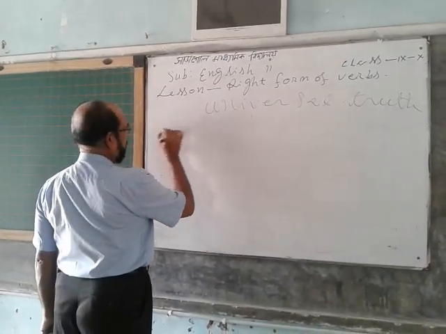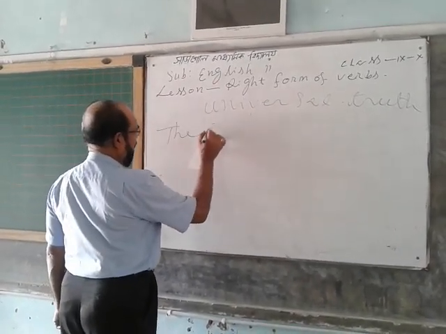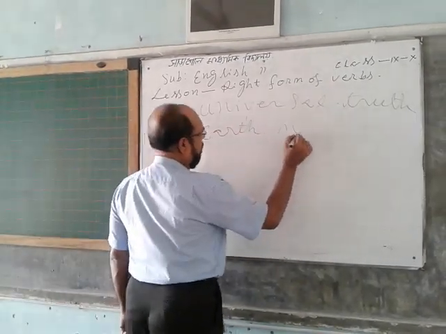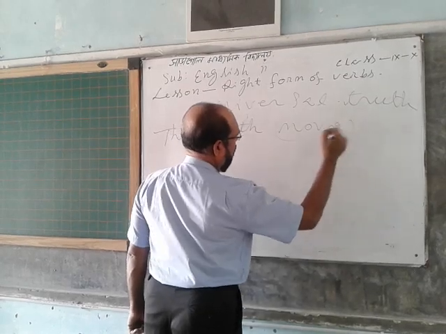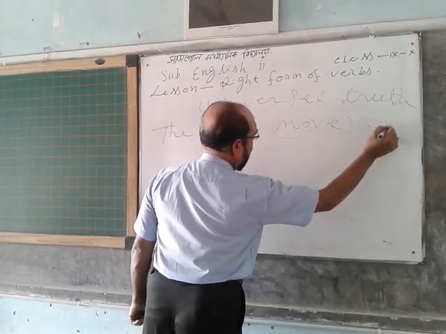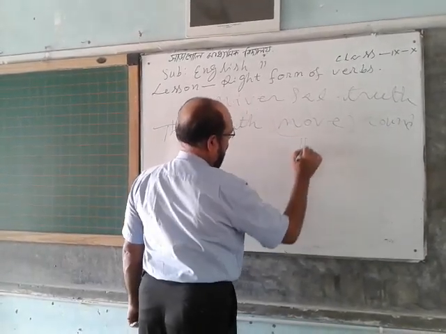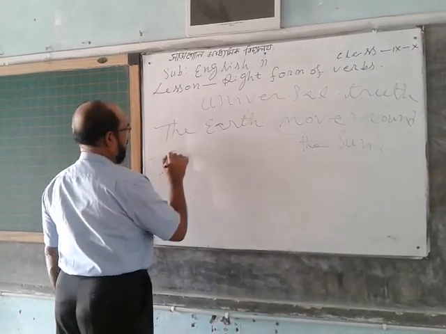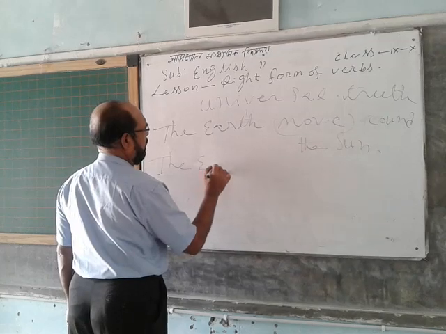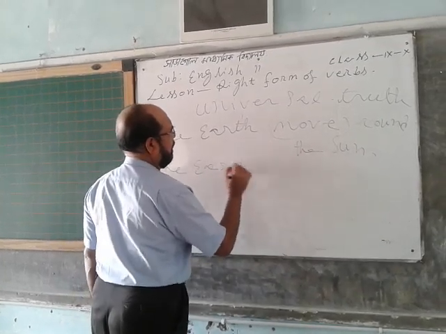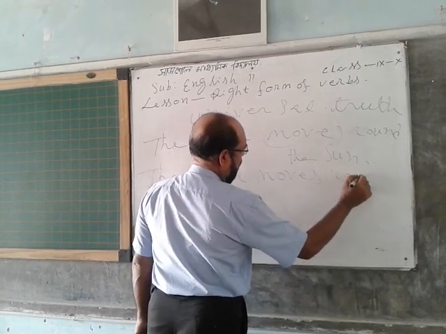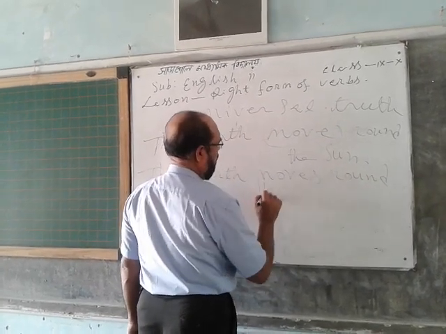For example, the earth move round the sun. The correct form: the earth moves round the sun.